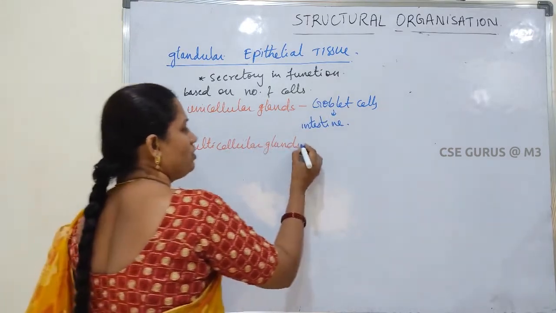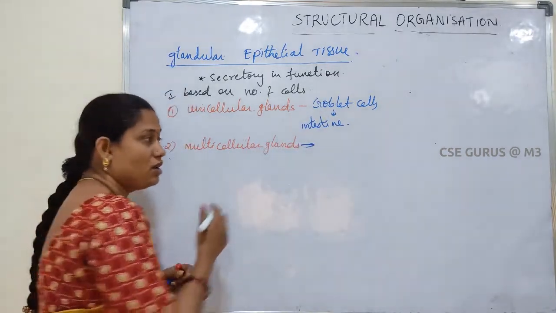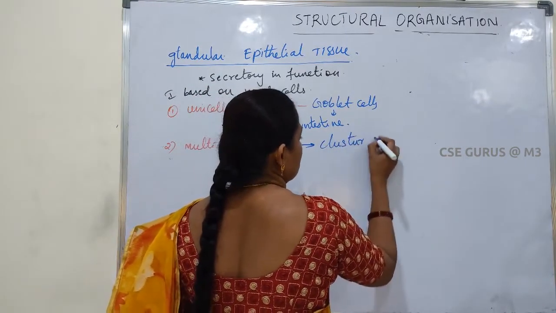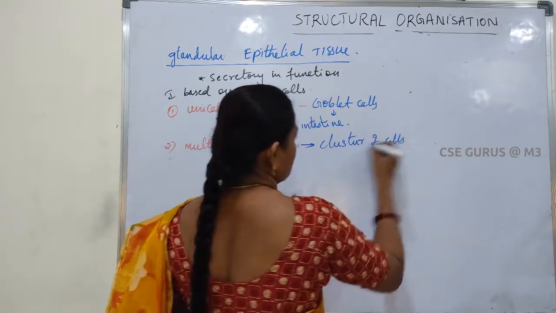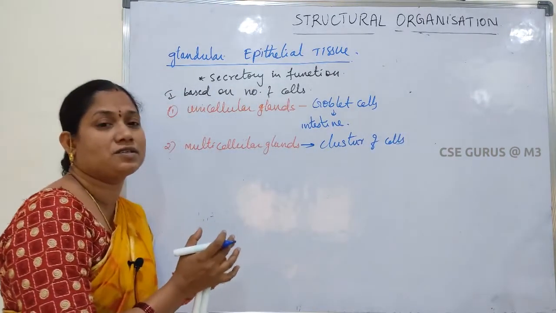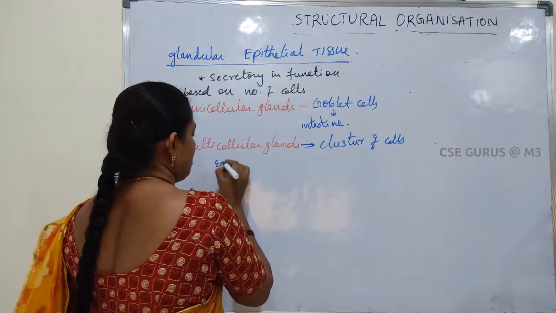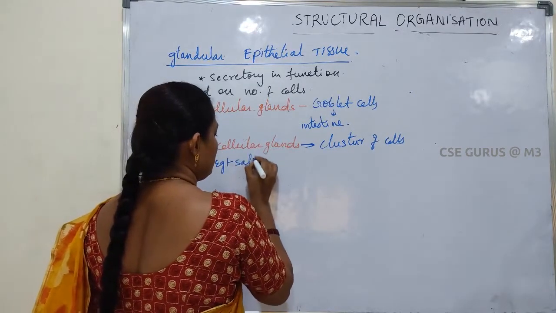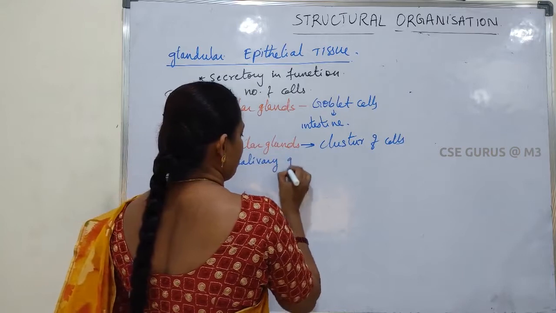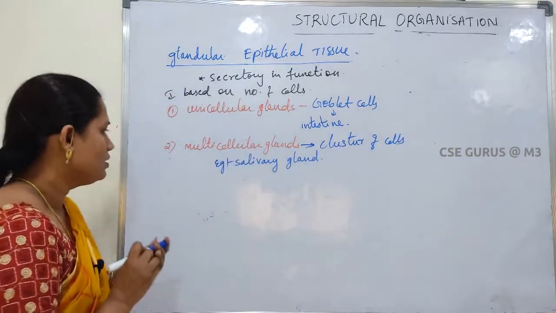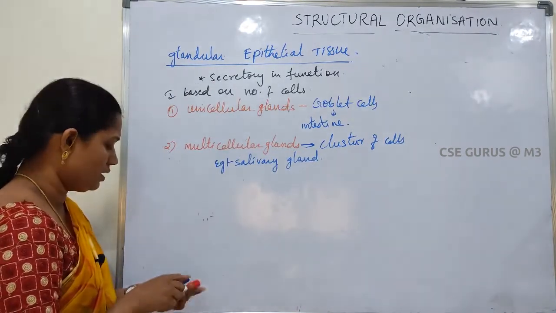Next, multicellular glands, which means a number of cells are arranged in the form of a cluster, a group of cells. This group of cells secretes the secretions, for example salivary glands.